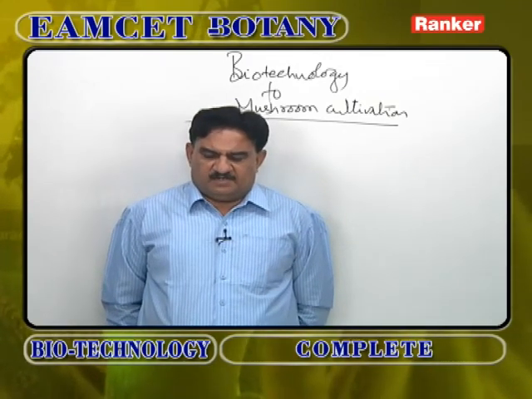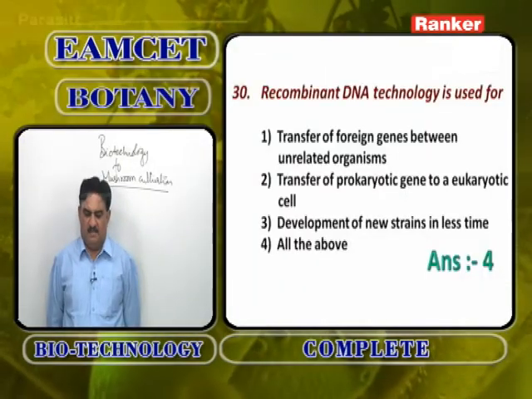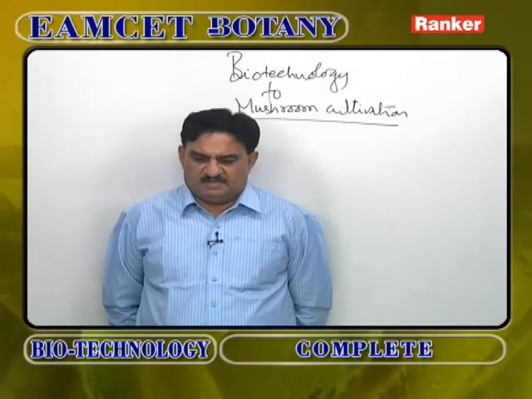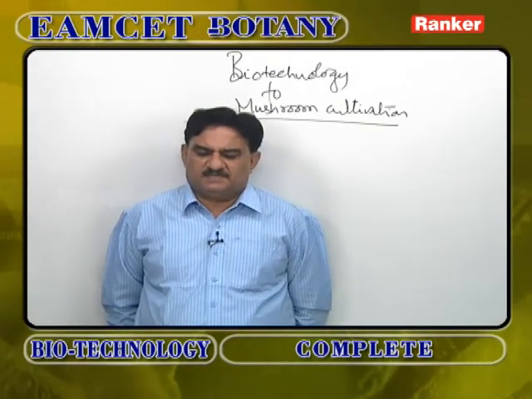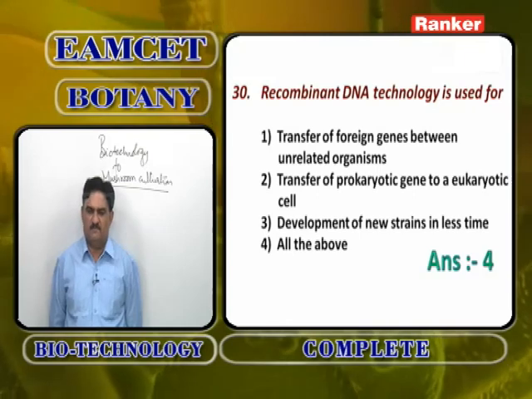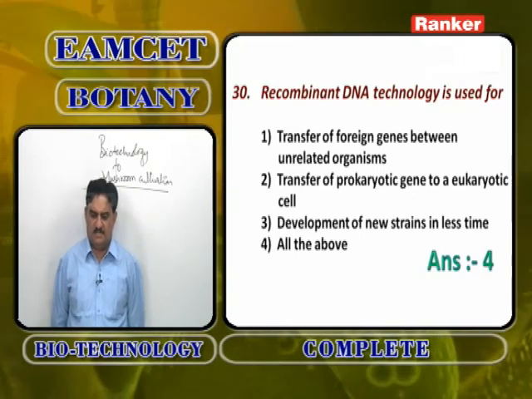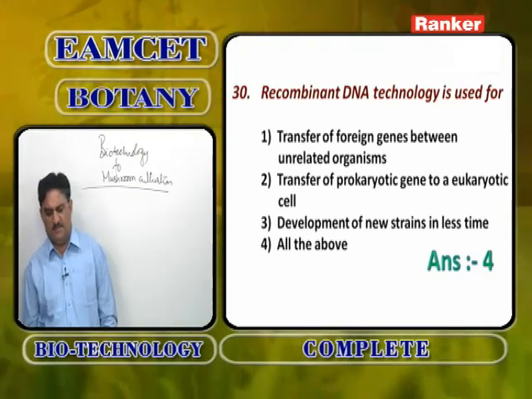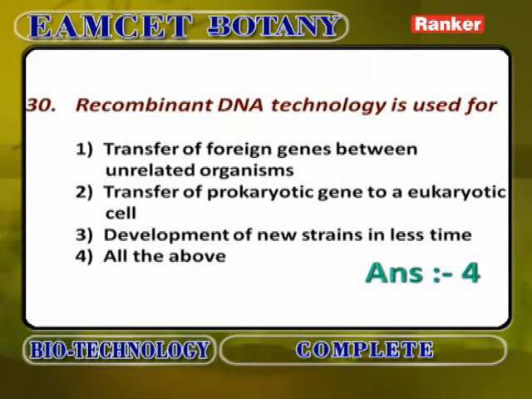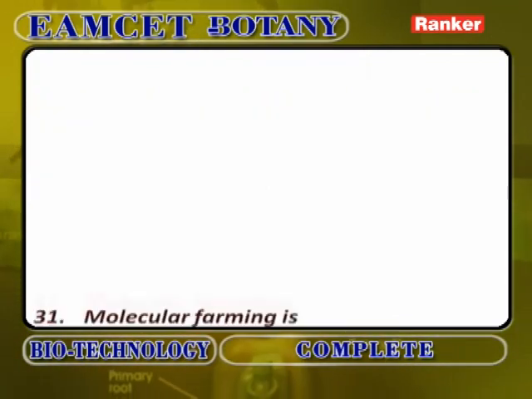Transfer of prokaryotic genes into a eukaryotic cell is also done by recombinant DNA technology. Development of new strains within a very less span of time. New strains can be produced. All of the above. So recombinant DNA technology is used for all of the above.